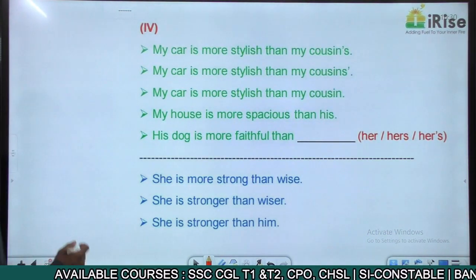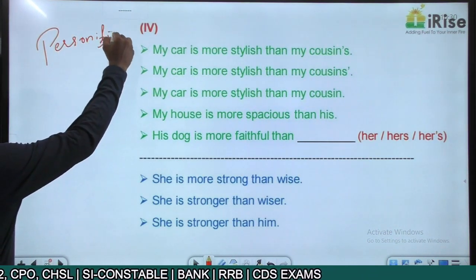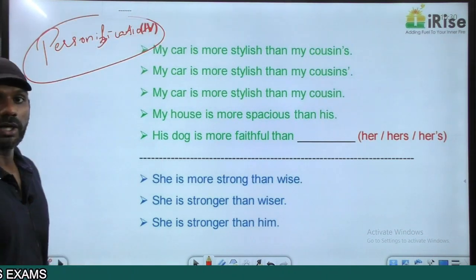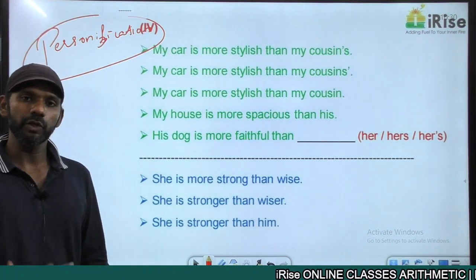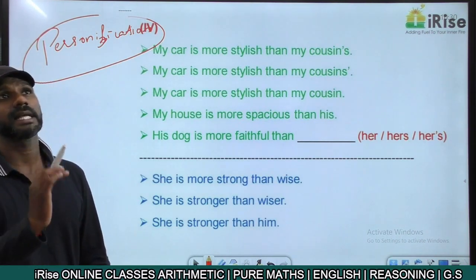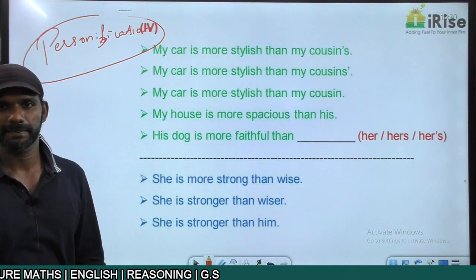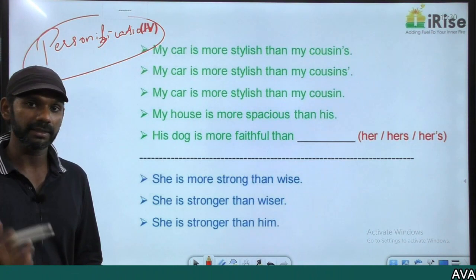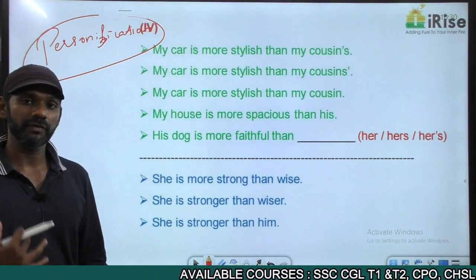Now, there's a term called personification. Personification means giving human characteristics to something that is not human. P-E-R-S-O-N-I-F-I-C-A-T-I-O-N. Giving human characteristics to something that is not human is called personification. Like the sun. The sun is personified to be male. We say sun god. Earth, female, mother earth. Nature, female, mother nature. India, female, it's mother India. India is not a fatherland, India is a motherland.